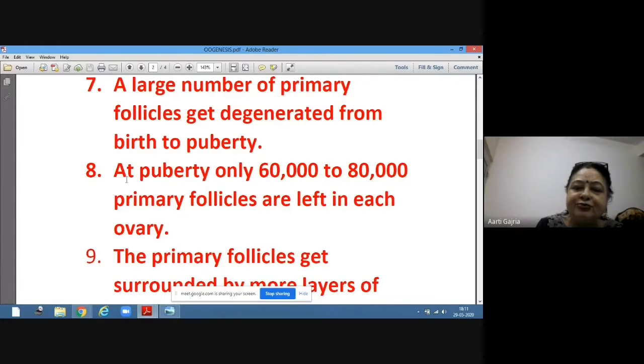And at puberty, only 60,000 to 80,000 primary follicles are left in each ovary. So from couple of millions of oogonia, now at the age of puberty, when the girl attains puberty, the number of primary follicles in each ovary is 60,000 to 80,000.